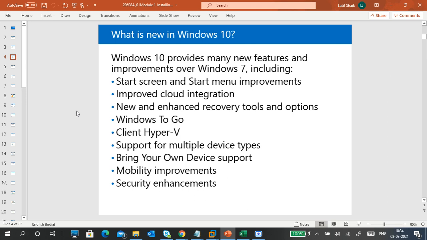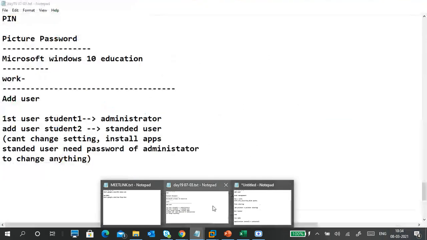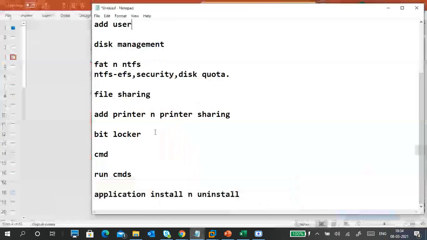New and enhanced recovery tool options are there. What are these new and enhanced recovery tool options? If the system is crashed, then automatically we can recover.